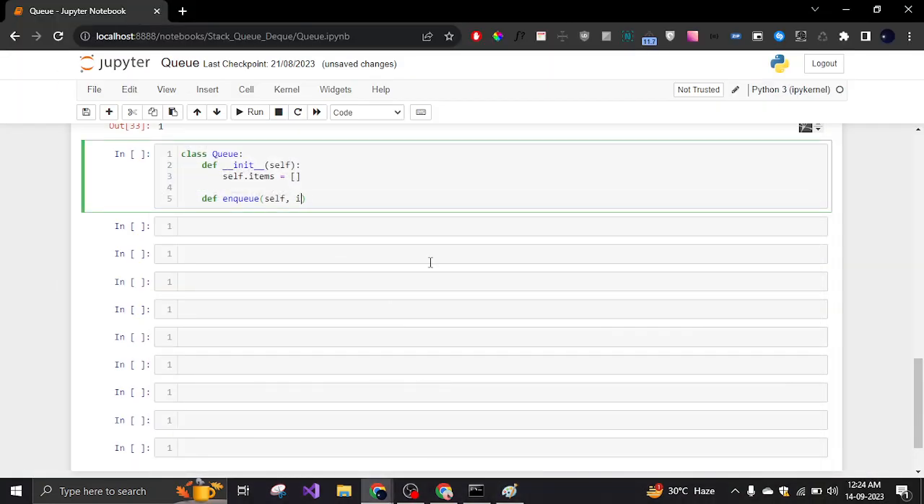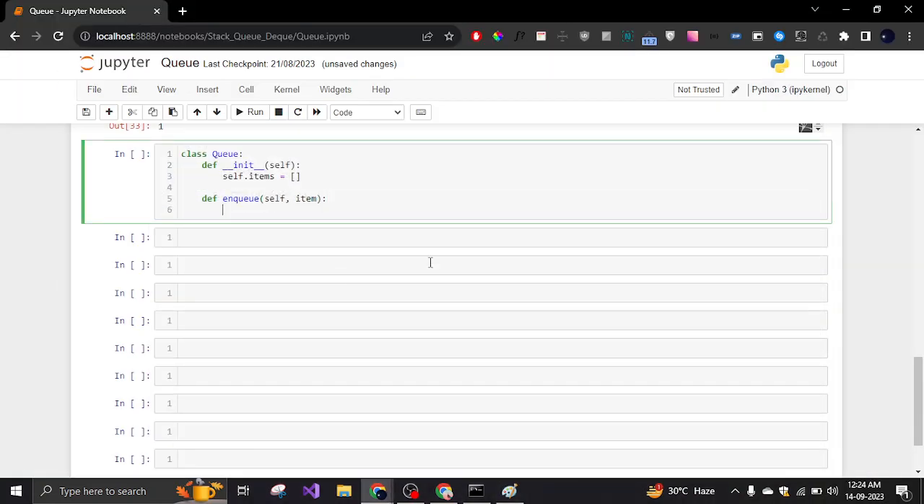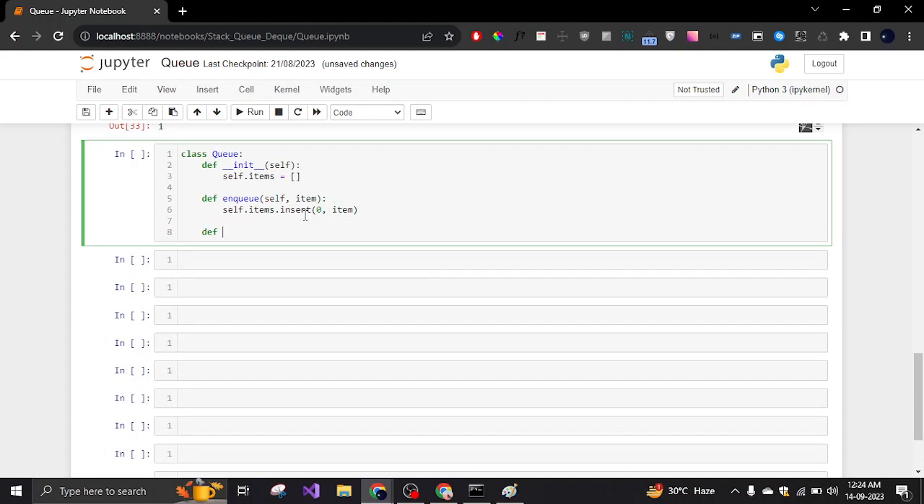So we'll take an item, and then what we do is we will call the self.items array, which is this one, and then we will say dot insert. Python has a function called insert, where we can add some item to the list at a specific index, and here we want to add the item at the zero index.